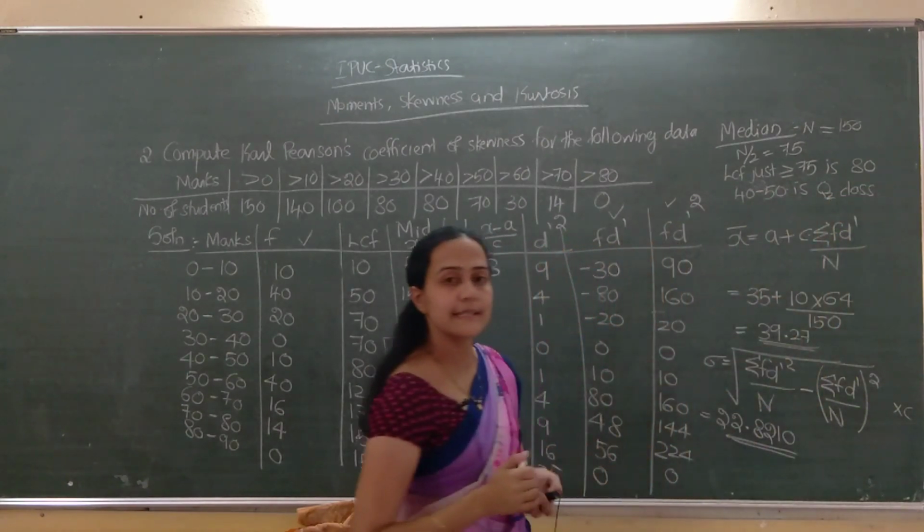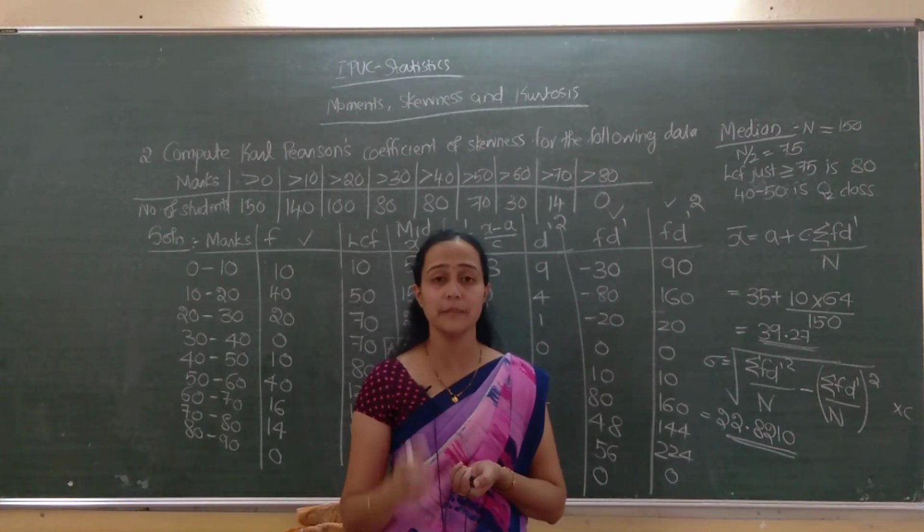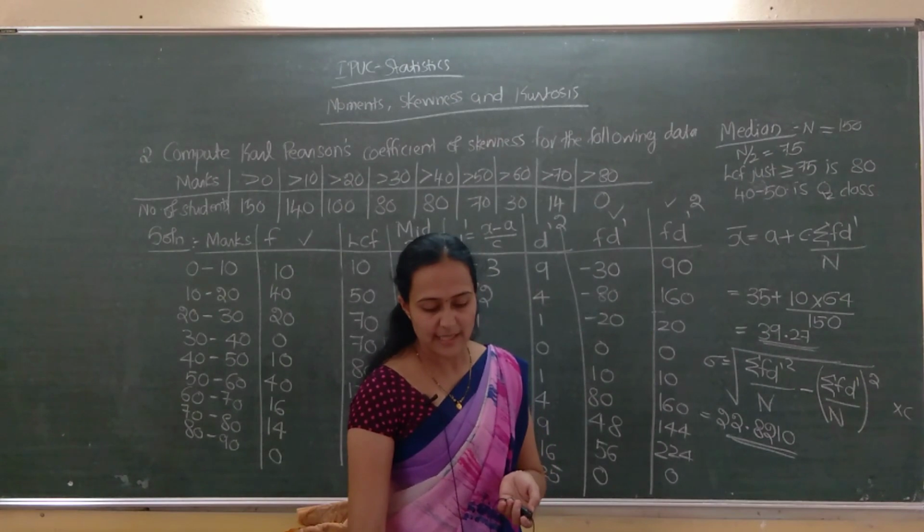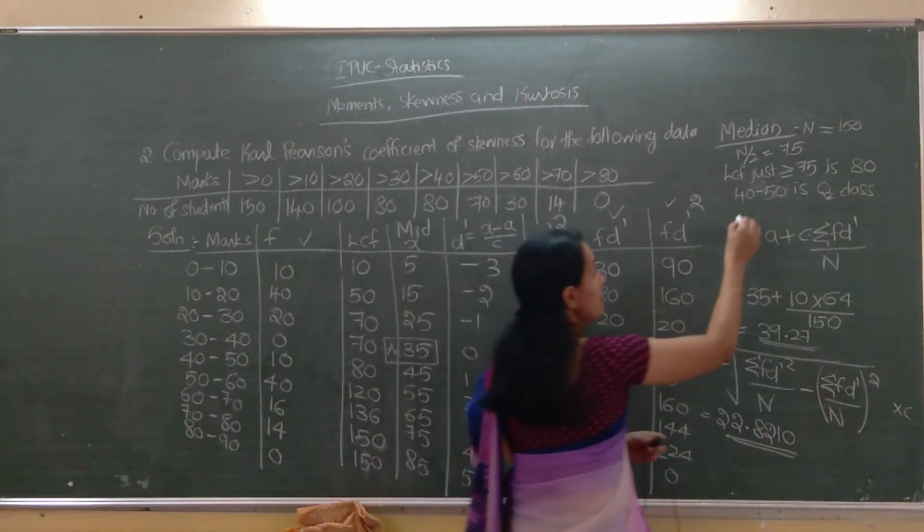Next, apply the formula. Hope you know what is the formula. Q2 equal to L plus N by 2 minus CF into C divided by F. Correct na? So I will write the answer only. The answer is 45.